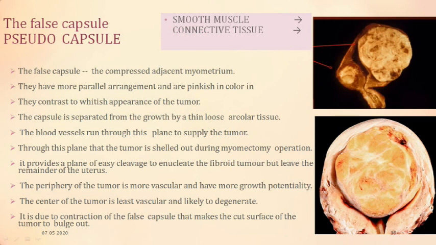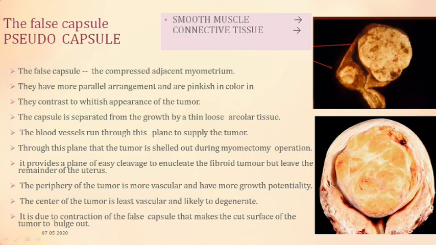Now coming to the false capsule, which is called a pseudocapsule, because basically it is not a capsule, but it is the compressed adjacent myometrium. They have more parallel arrangements here instead of mixed arrangement, and they are more pinkish because of the blood supply. So the periphery would be pinkish because it has more blood supply, and the muscle fibers in this area are compressed. In contrast, there is whitish tumor in the middle.